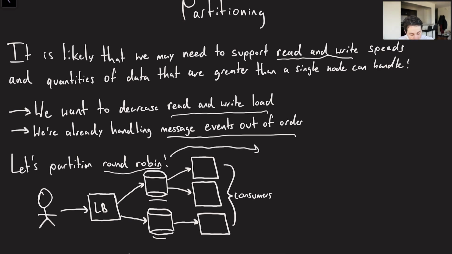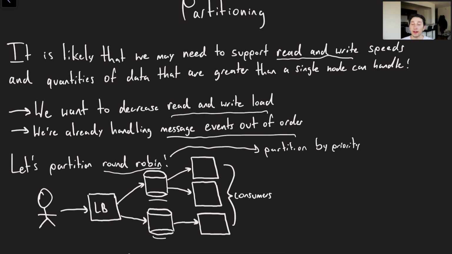Another option as opposed to round robin would actually be to partition by priority, or like by the range of priority. But the problem with that is assuming priority is like a continuous value and there's not just, you can have 1, 2, and 3 priority. Assuming we can literally have any number as our priority, then what that could lead to is a lot of hot reads on the top shard, because at the end of the day, when you're doing a priority queue, all of the reads are going to be coming from one node. So even though the writes may be spread out, first of all, there could be an uneven distribution in the priority ranges provided, but also the reads are going to be completely locked in on that one node.